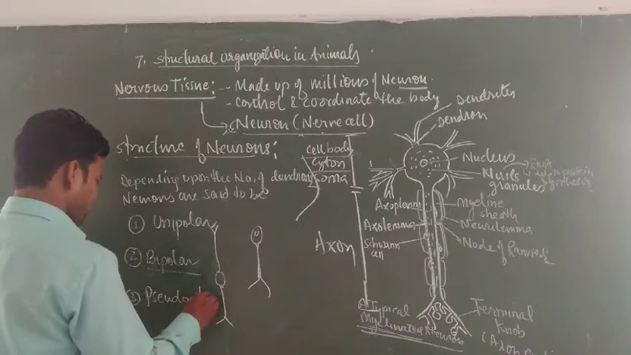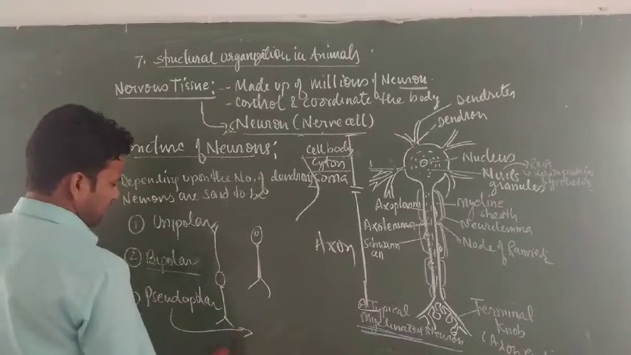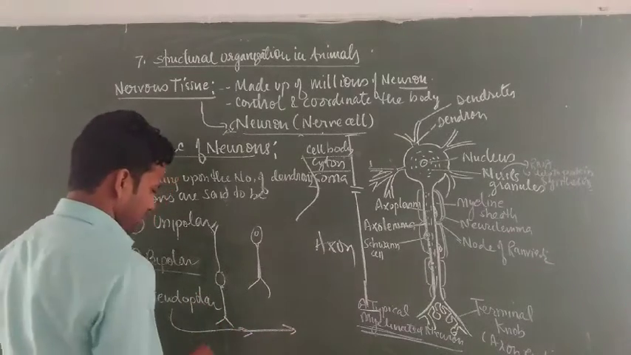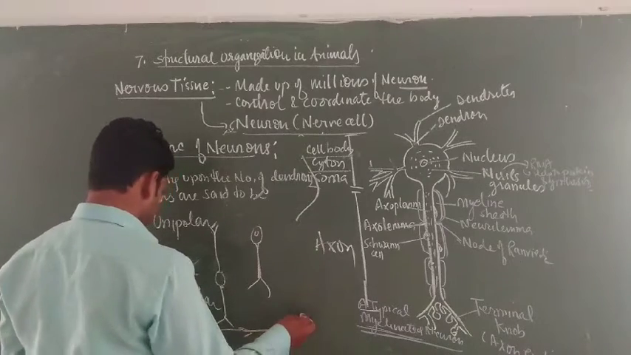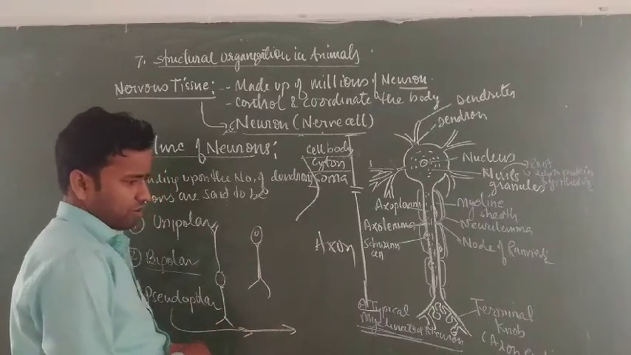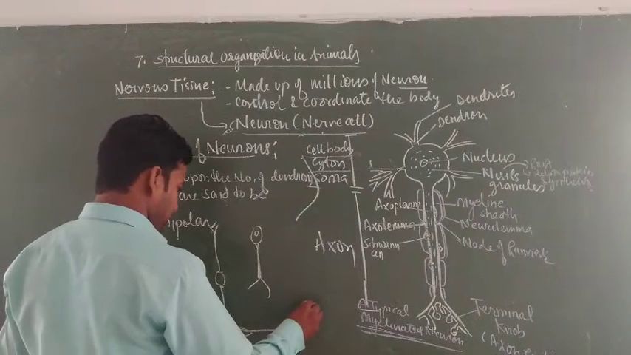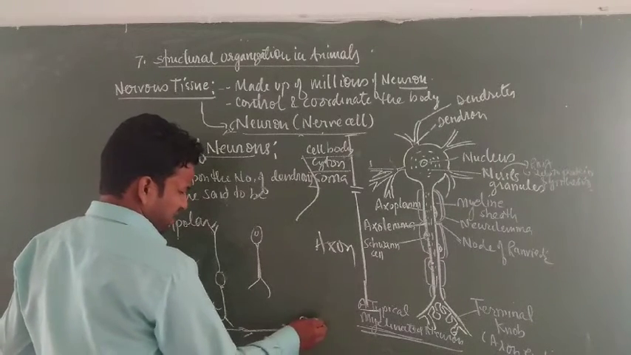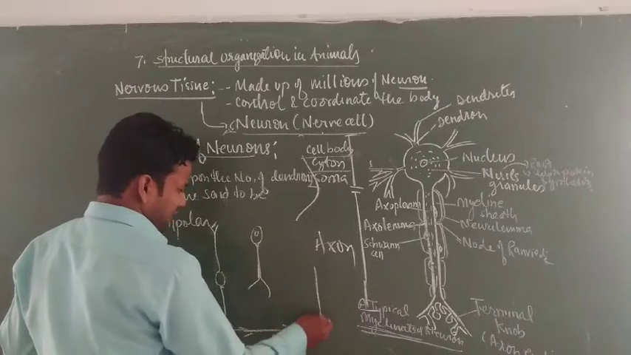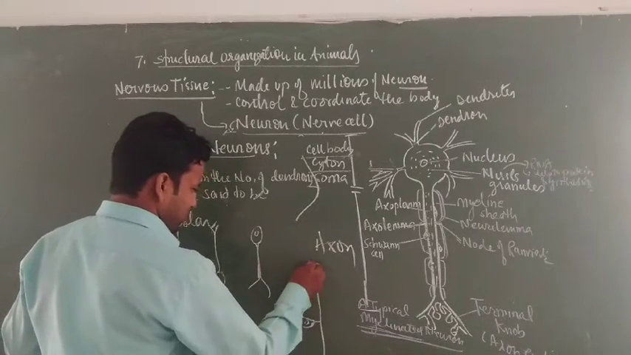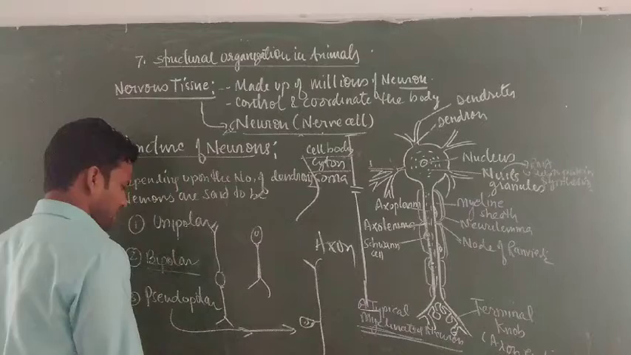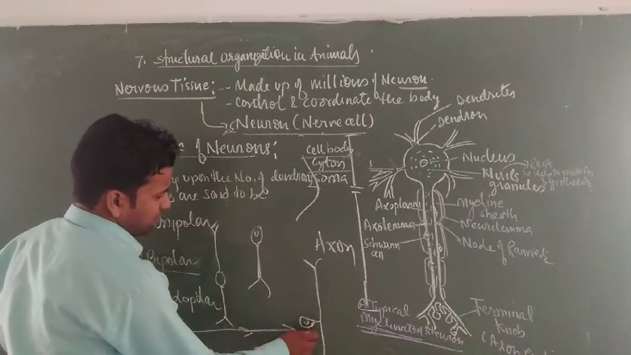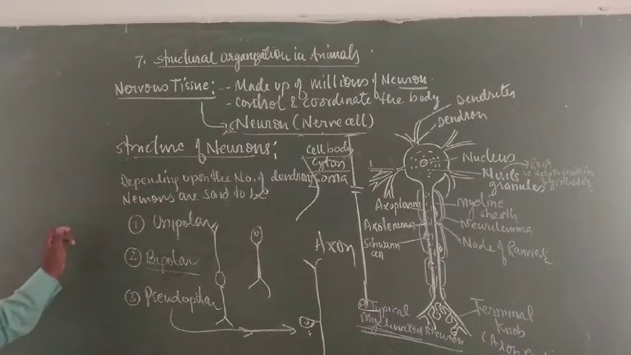Pseudopolar neurons. Here it is not clear from which end they arise. Generally, the axon arises at the lateral side of the cyton, and the dendrites arise at this position. This type of neuron is called pseudopolar.